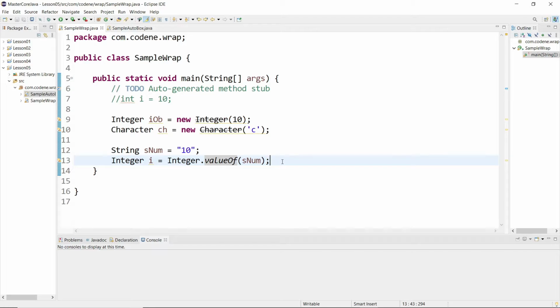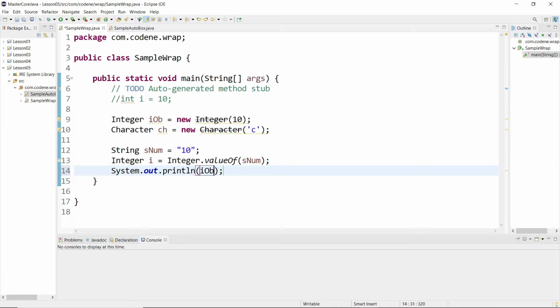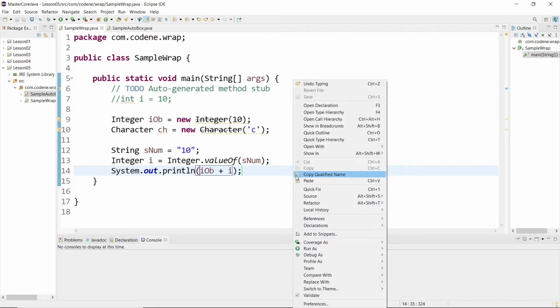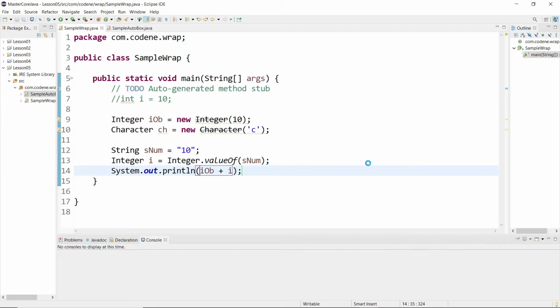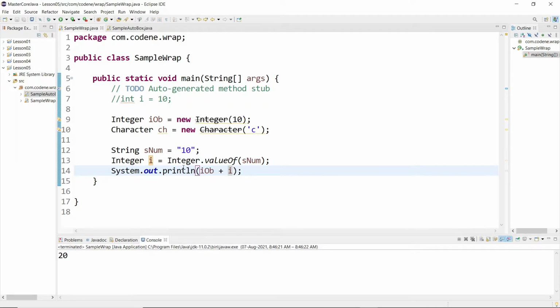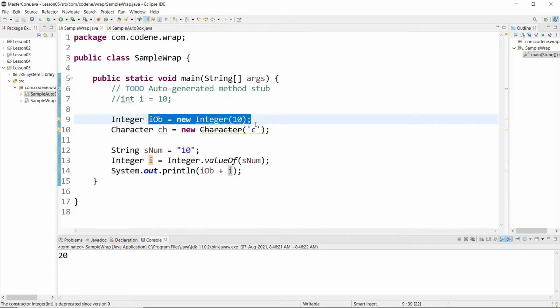But then again there is a major disadvantage also. For example, if I want to carry out one operation as simple as iob plus i, let's print this. When I run this I am getting 20. This is a very simple example, just an addition of two numbers, but it is creating a big overhead on our JVM.